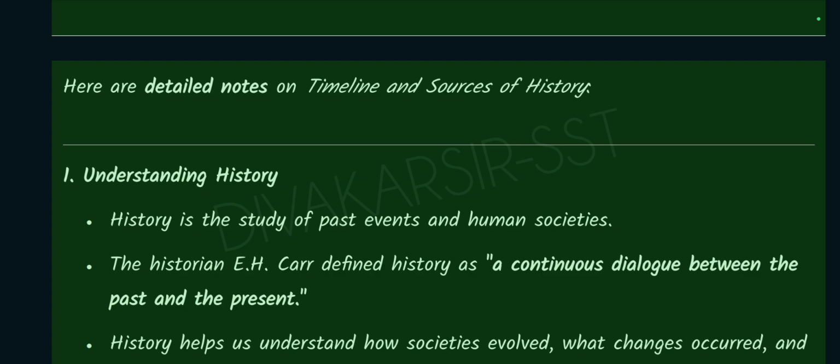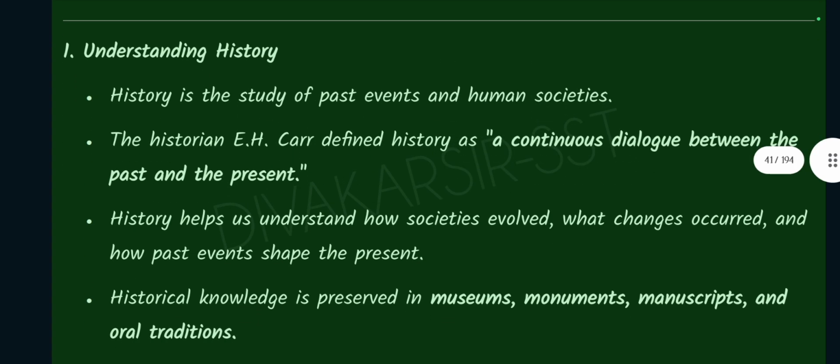Timeline and sources of history. Number 1. Understanding history. History is the study of past events and human societies. The historian E. H. Carr defined history as a continuous dialogue between the past and the present. History helps us understand how societies evolved, what changes occurred, and how past events shape the present.